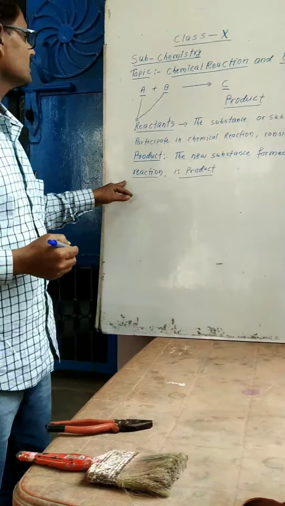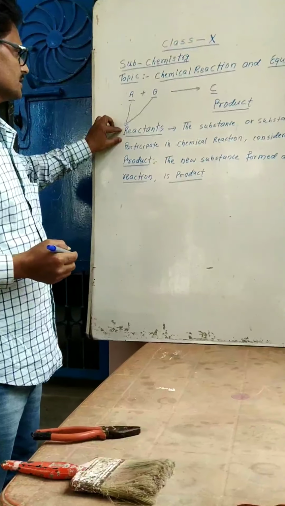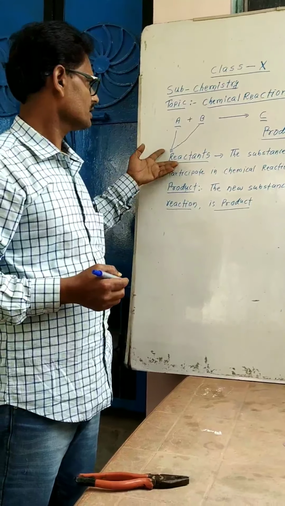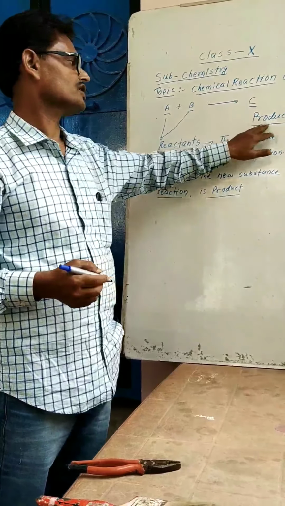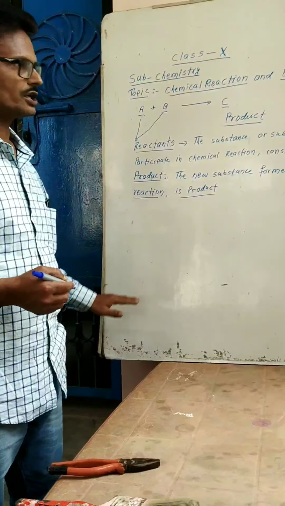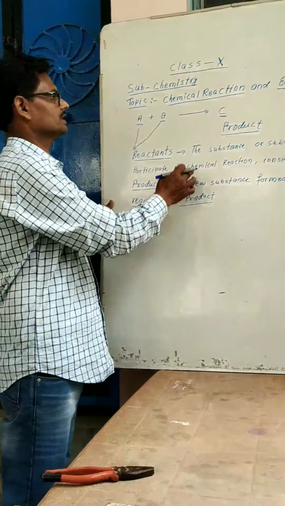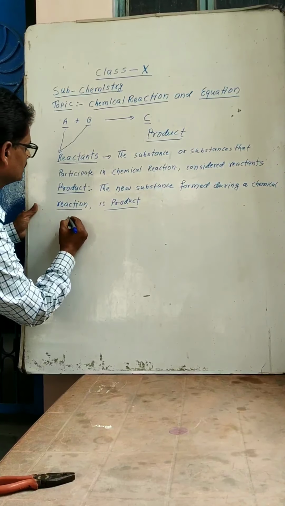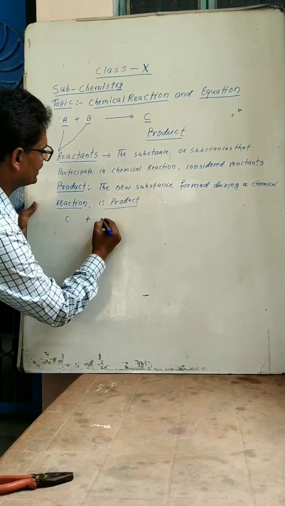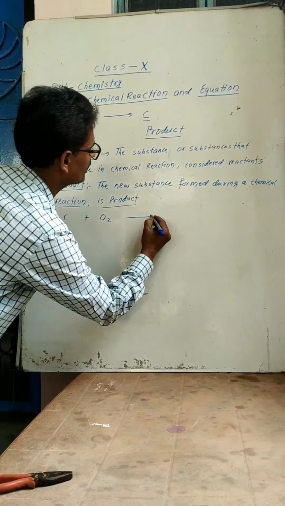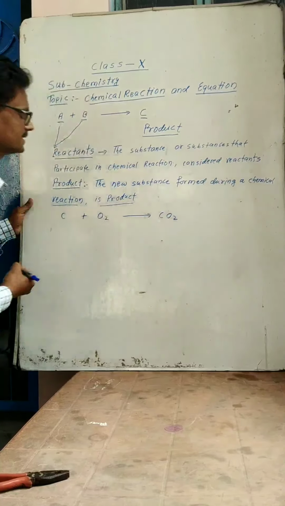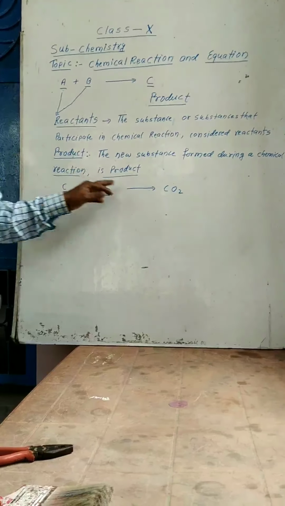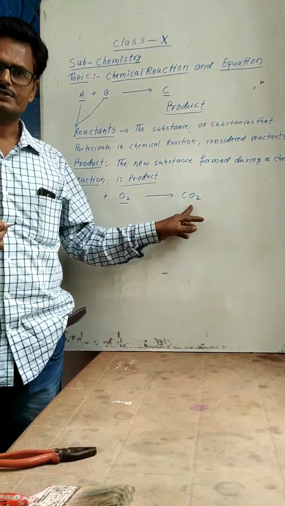So here we see the reactants are the acting part of the chemical reaction that chemically interact to form a new substance, and the new substance is considered the product. Here the product is C. This may be explained by taking an example. Carbon reacts with oxygen to form carbon dioxide gas. Carbon and oxygen both are considered the reactants, and carbon dioxide here is the product.